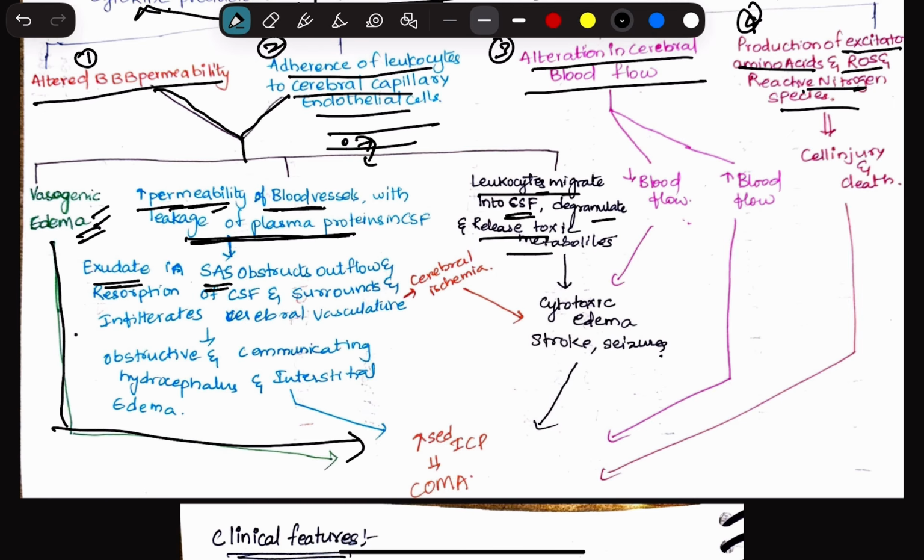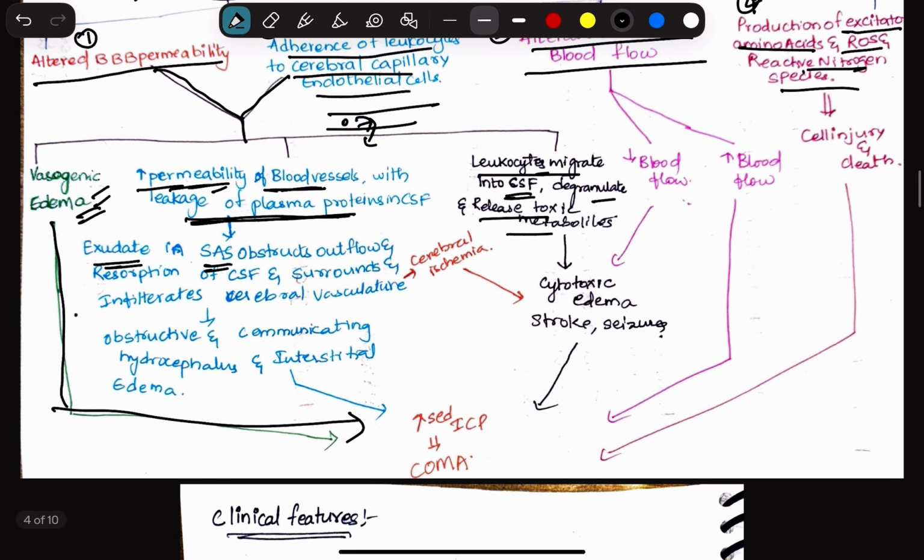This exudate will cause obstruction to the outflow and resorption of the CSF. And there will also be infiltrates that will surround the cerebral vasculature. Okay, so this exudate obstruction and infiltration in the cerebral vasculature will further cause two things.